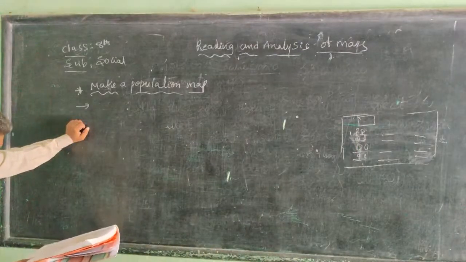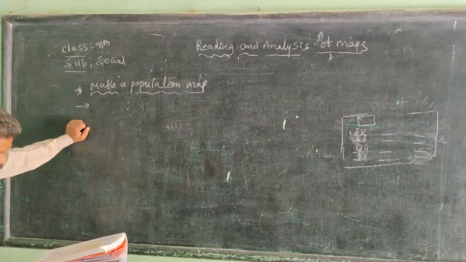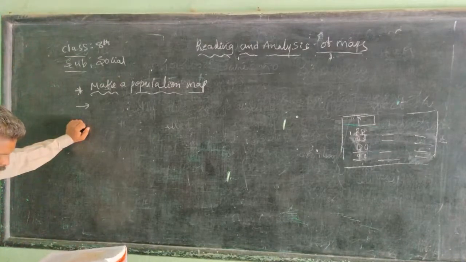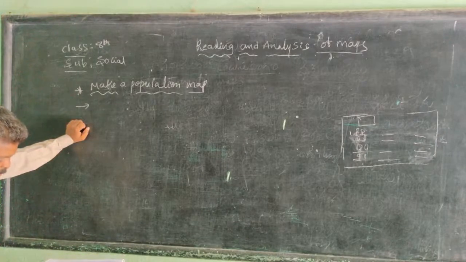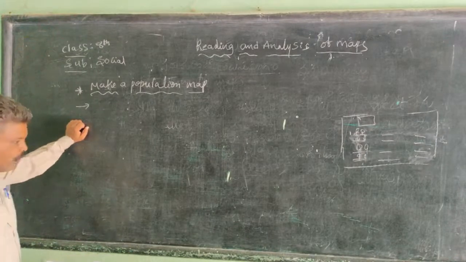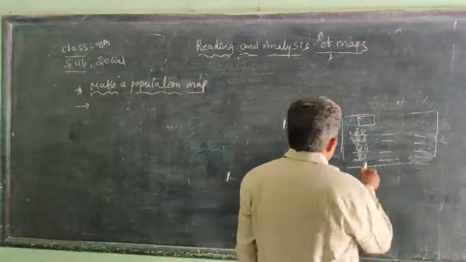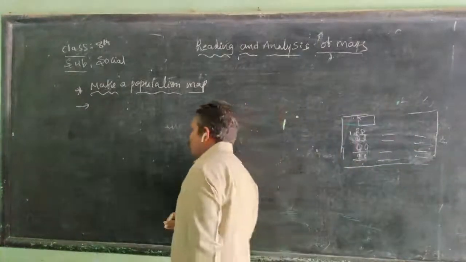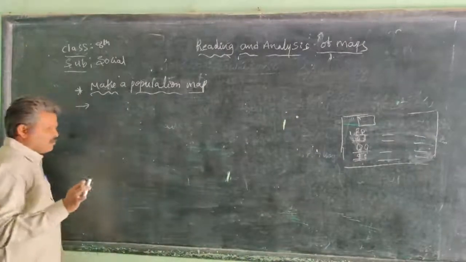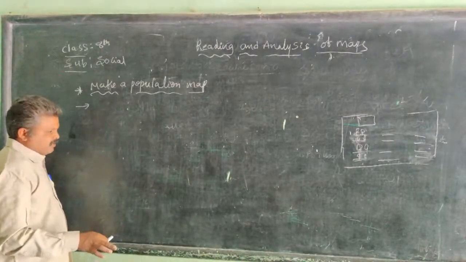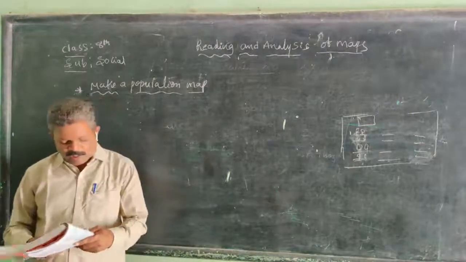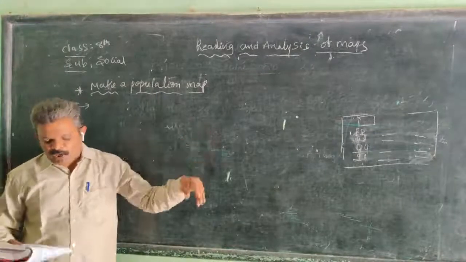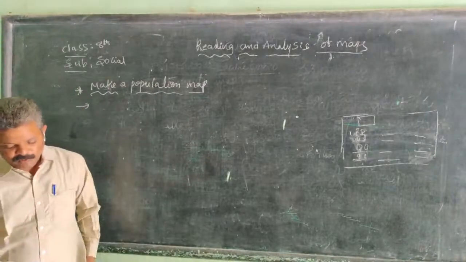So here, the number of students in each class, put one small line for every five students of that class. This is your population map of your school. So one classroom, for example, gets one line, two classrooms get two lines, three classrooms get three lines. Like that you draw the lines. So that is called a population map.